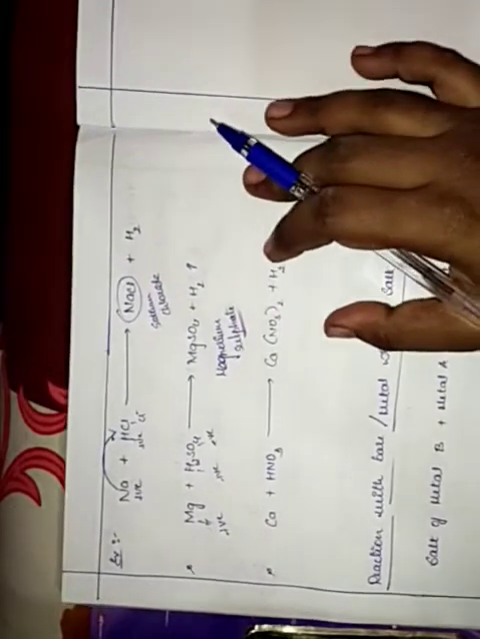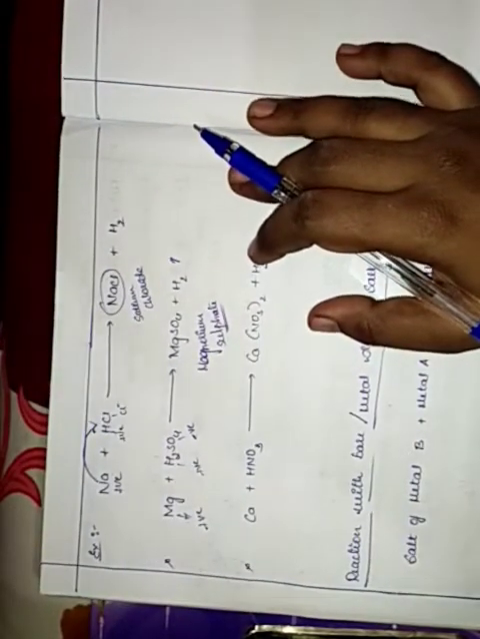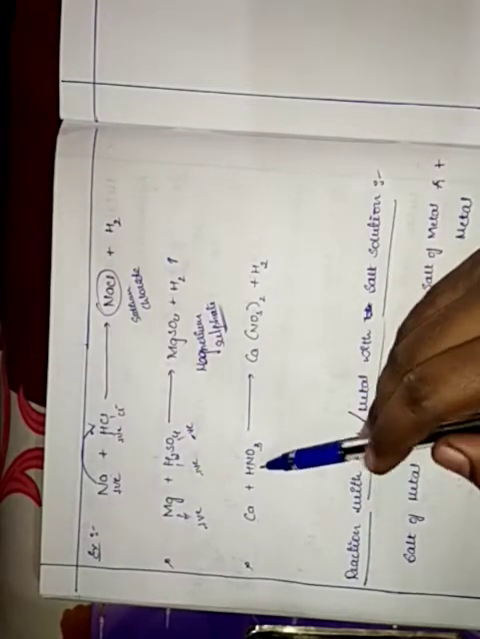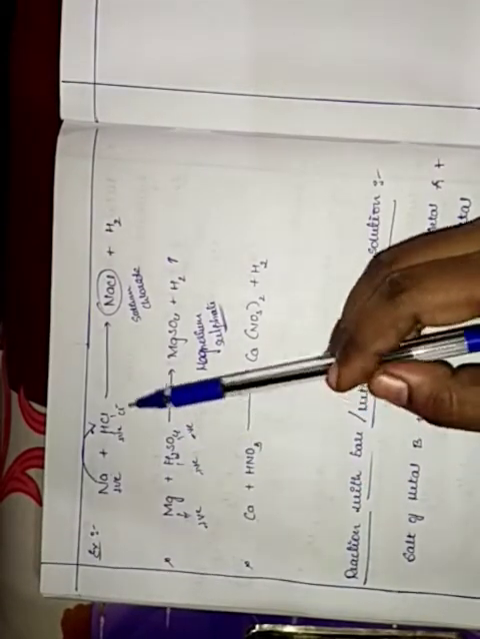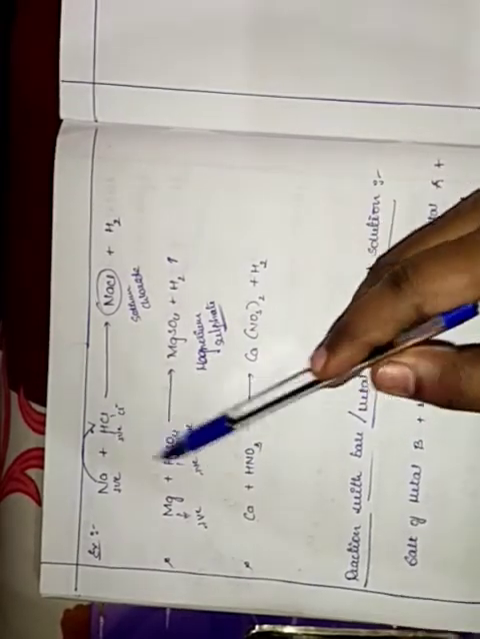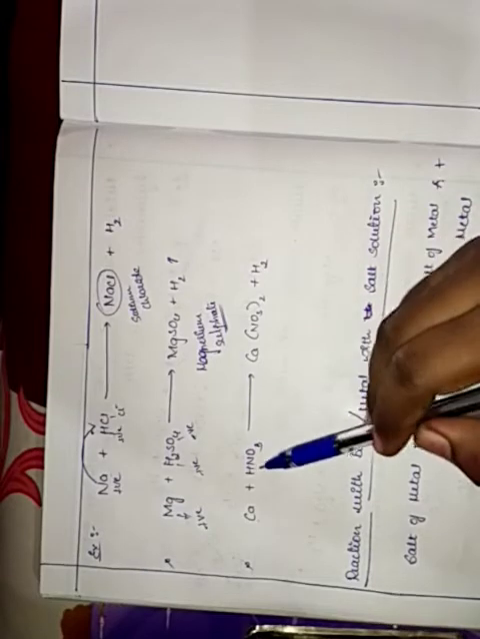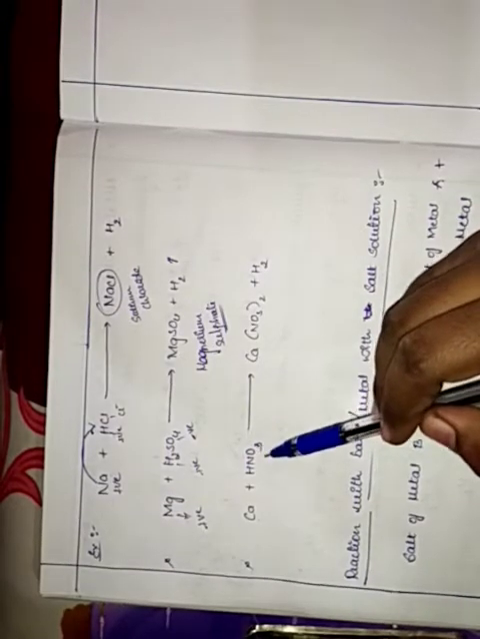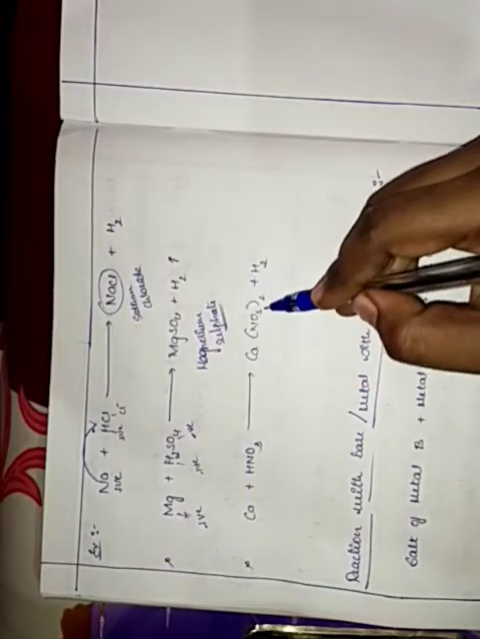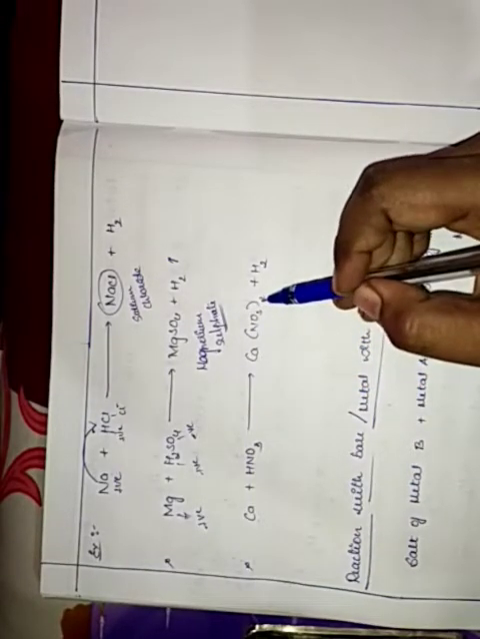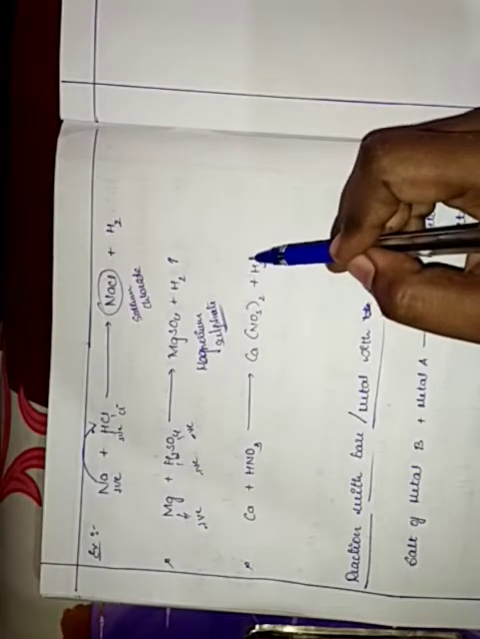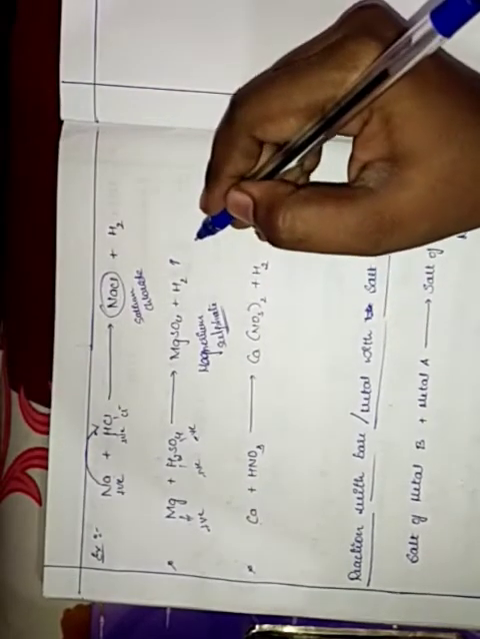Similarly, taking one other example, that is Ca plus HNO3. Again, this is an acid. So these three are the acids. Ca plus HNO3 give rise to form Ca(NO3)2. These are nitric acids, which give rise to H2, liberation of hydrogen gas.